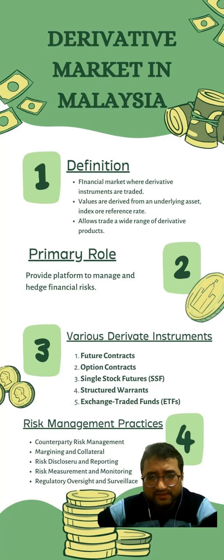Margining and collateral. Margining is a risk management practice that involves requiring market participants to maintain sufficient collateral to cover potential losses in derivative positions. Risk disclosure and reporting. Regulatory authorities in Malaysia require market participants to provide clear and comprehensive risk disclosure to investors. This includes disclosing the risks associated with derivative products, regulatory risk, potential reward, and possible losses.